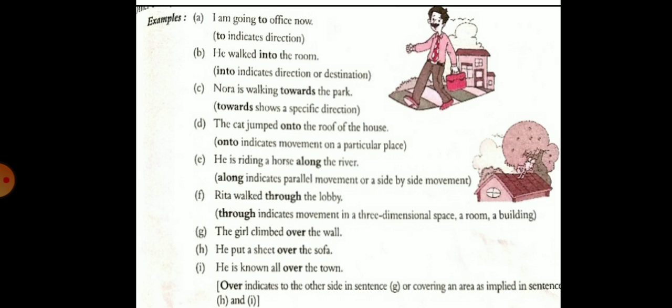Rita walked through the lobby. So, through indicates here movement in a three-dimensional space, a room, a building. The girl climbed over the wall. He put a sheet over the sofa. He is known all over the town. Now, over indicates to the other side in a sentence or covering an area.